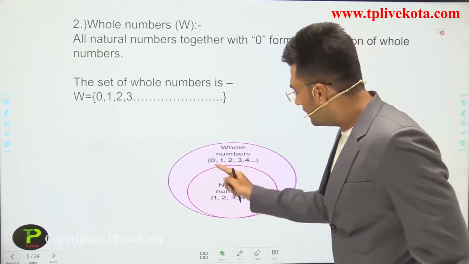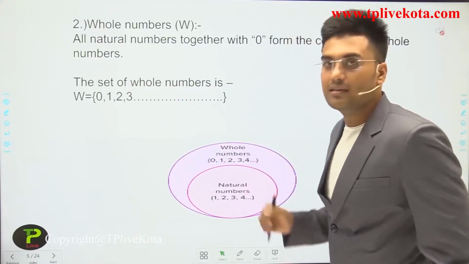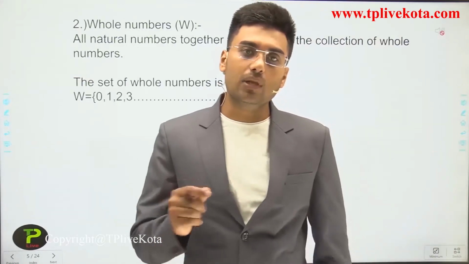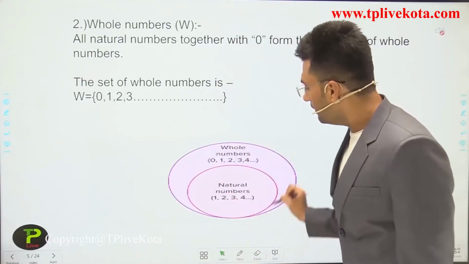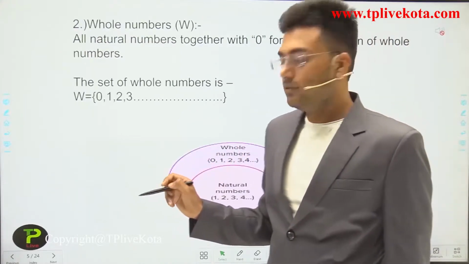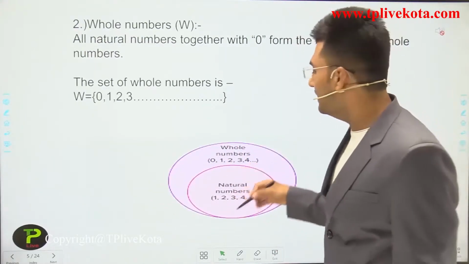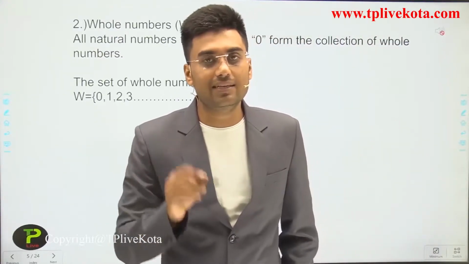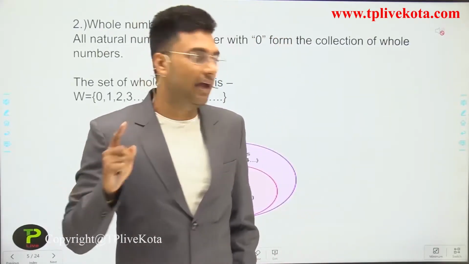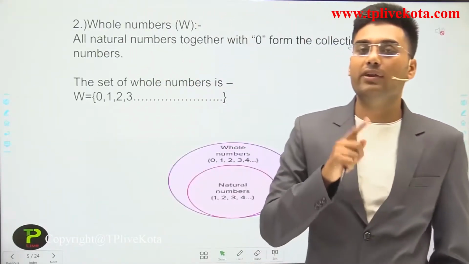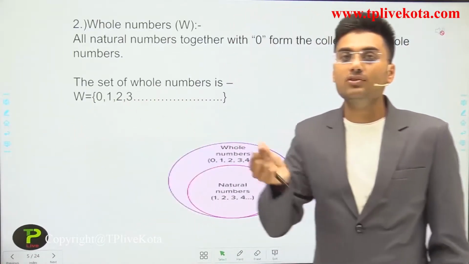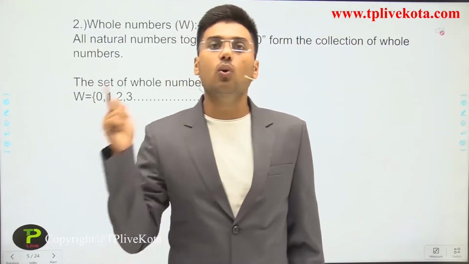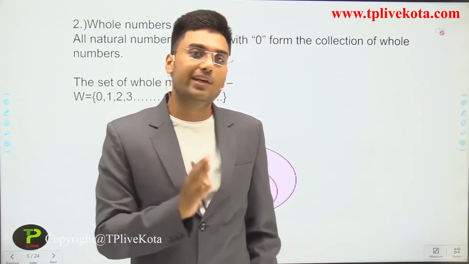Now there are two circles, one small and the other larger. The small circle represents the natural numbers and the large circle represents the whole numbers. Every natural number is a whole number, but we cannot say that every whole number is a natural number, because 0 is a whole number which is not a natural number. Except for 0, all whole numbers are natural numbers.